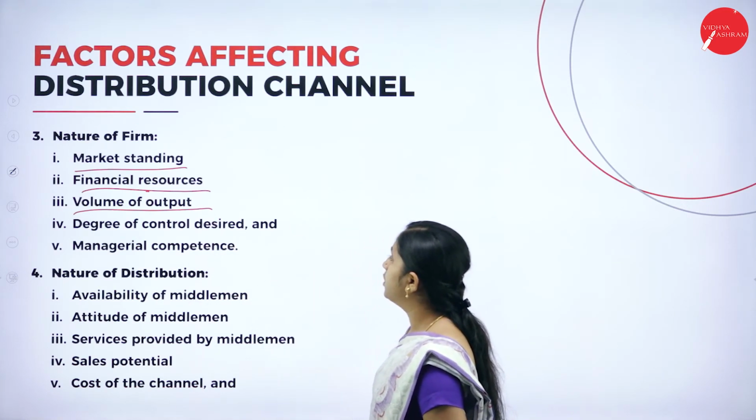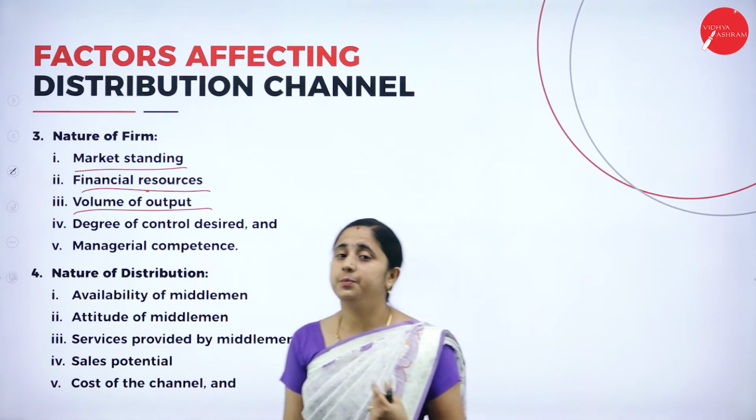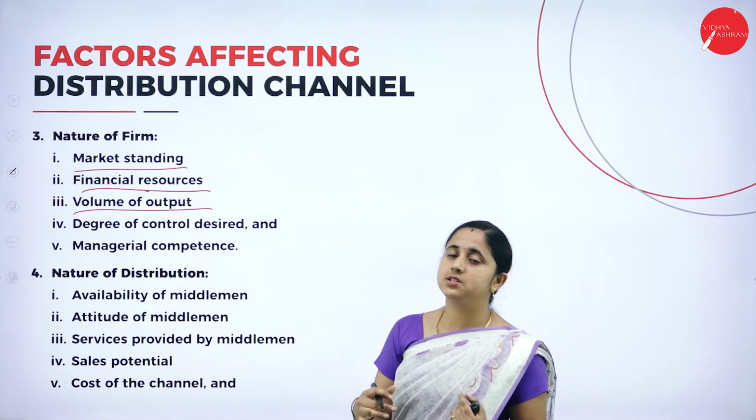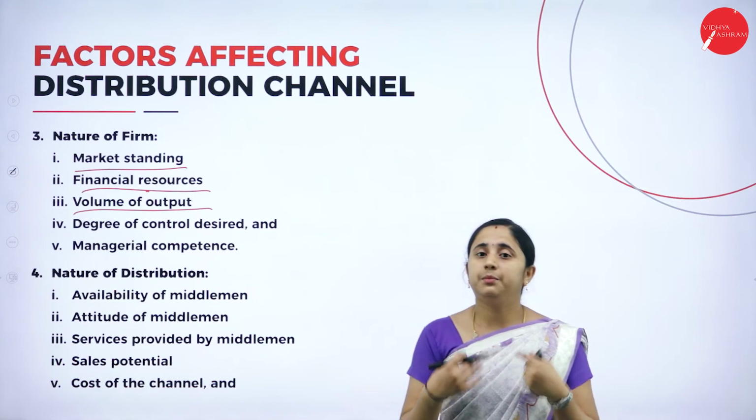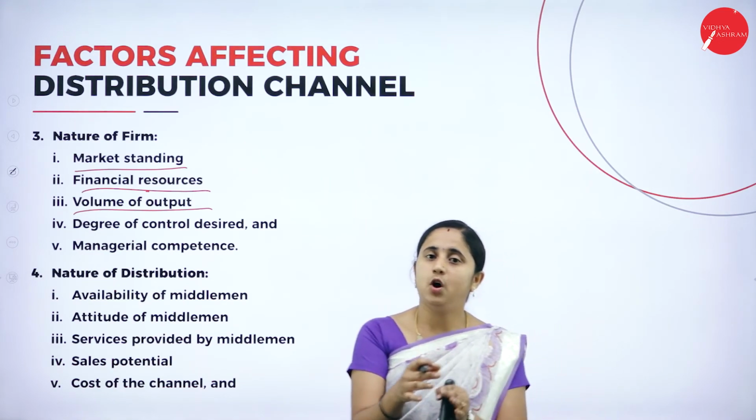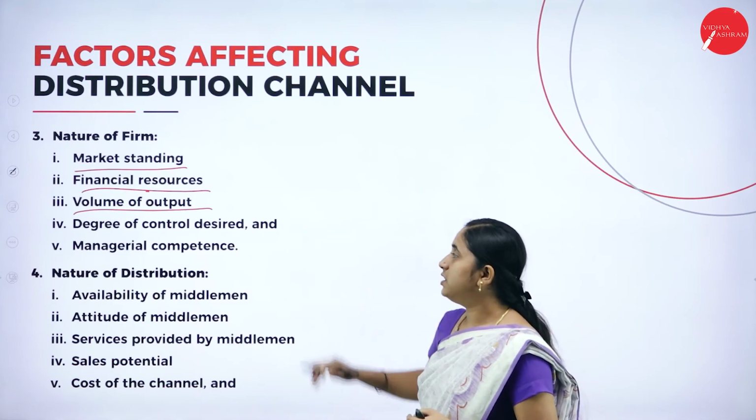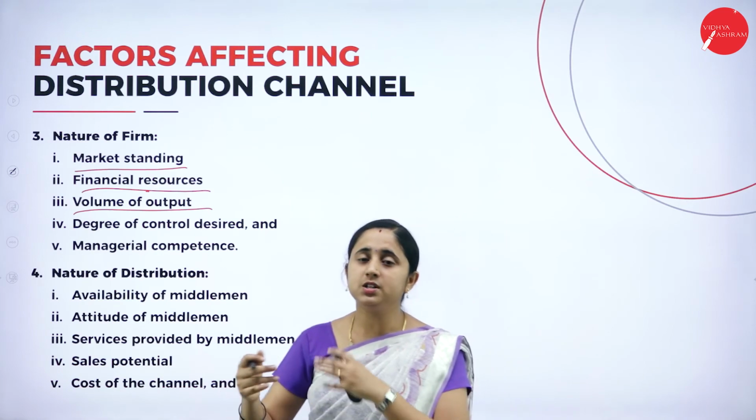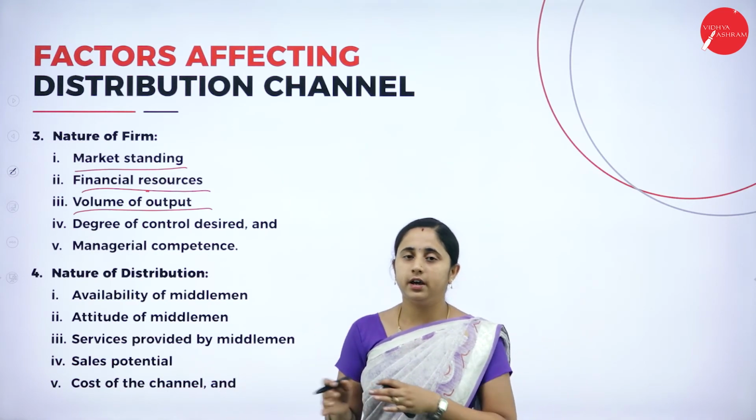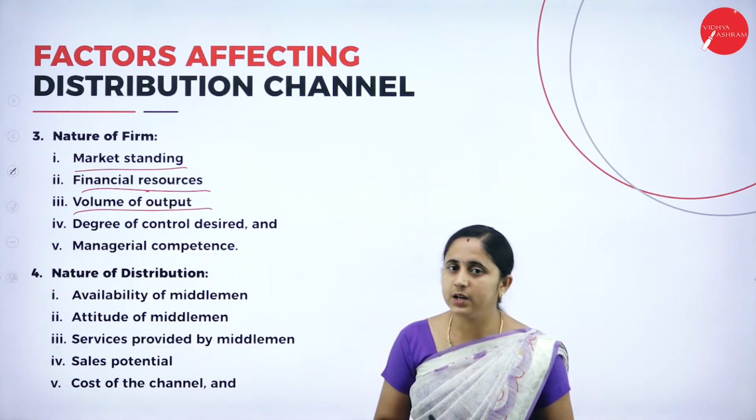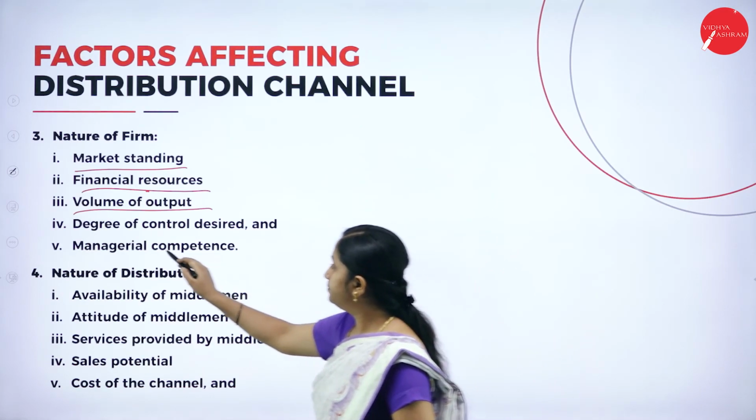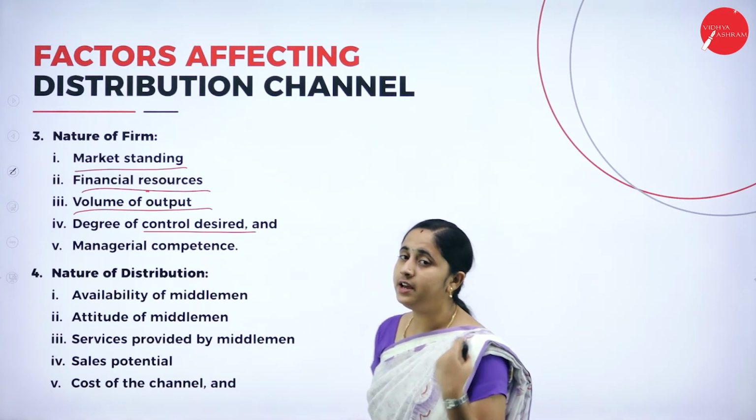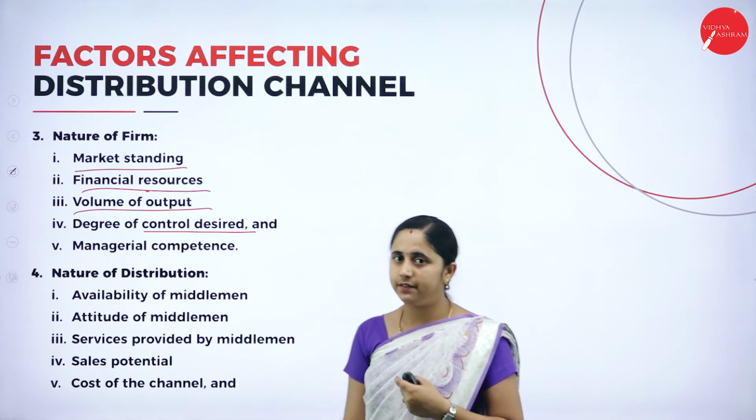Then degree of control desire. That means if the manufacturer wants to have control on the distribution channel, they can make a decision of direct distribution channel, or they make a decision of only the retailer, one level or two level distribution channel. If the manufacturer's desire is to make a profit, they may sell all the produced goods to the agents, they hold the goods and supply the goods to the market whenever it is needed. So based on the desire of the manufacturer, it affects the distribution channel. Either it may be a direct, 1 level, 2 level or 3 level distribution channel.